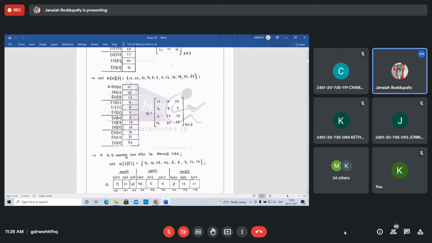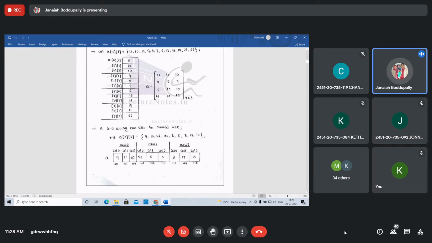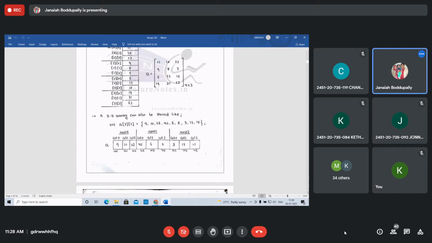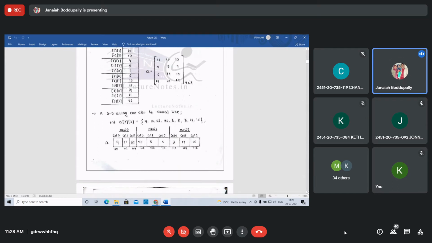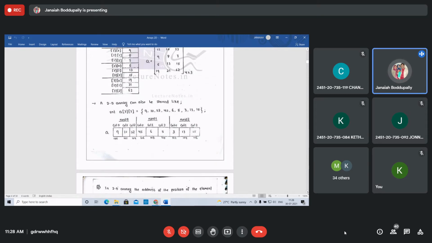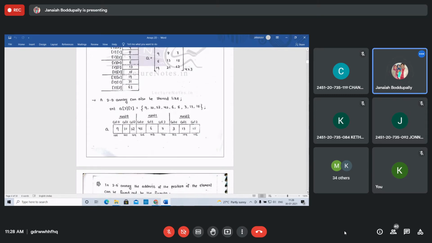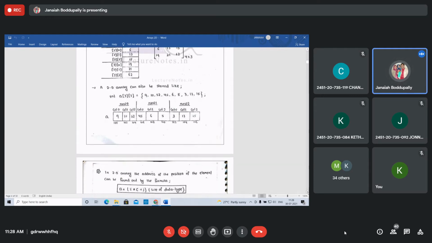4 by 3. Now, a two-dimensional array can also be stored like this. You have 3 by 3, and you can store it like this, row 0, row 1, with columns like this. You can also store values like 9, 10, 52, 45, 6, 5 like this.